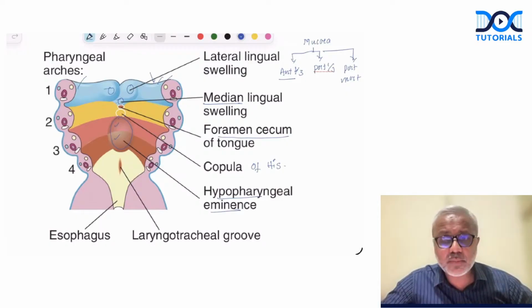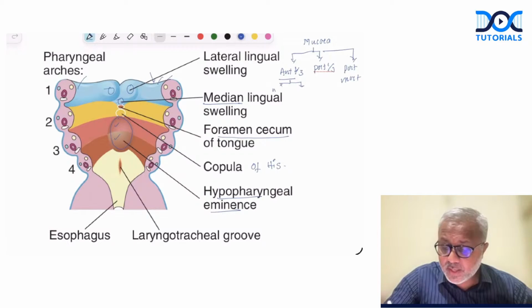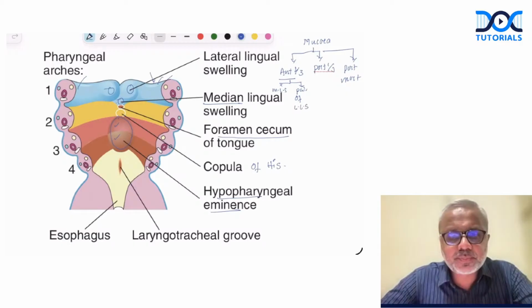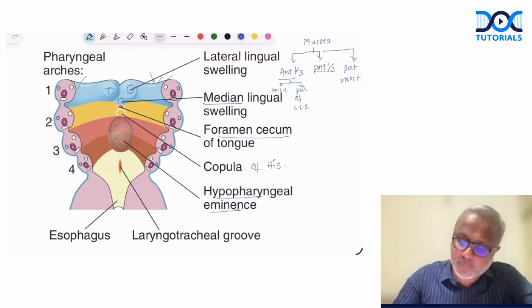So how does the mucosa of the anterior 2/3 develop? This develops from two sources again. What are they? The median lingual swelling and a pair of lateral lingual swellings. So the median lingual swelling and lateral lingual swellings, when they unite, give rise to the formation of the anterior 2/3 of the tongue. Where does the posterior 1/3 come from?